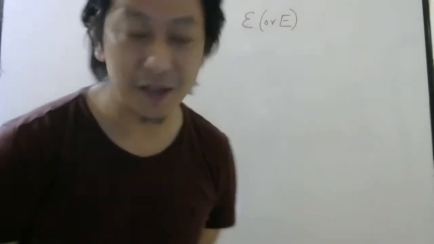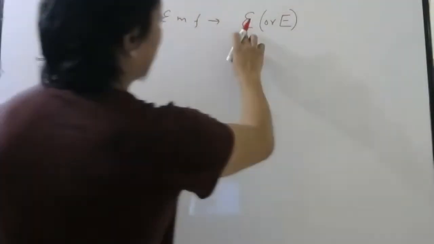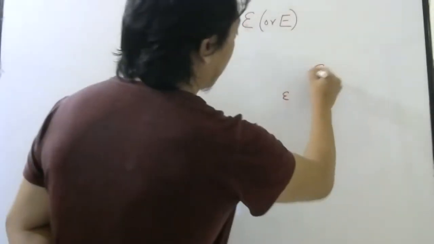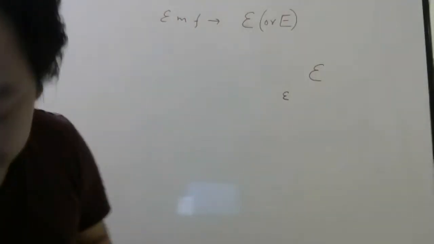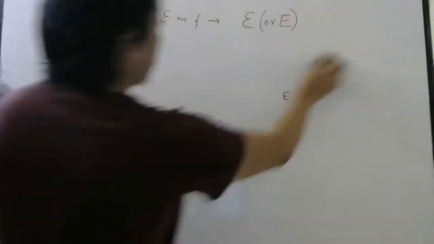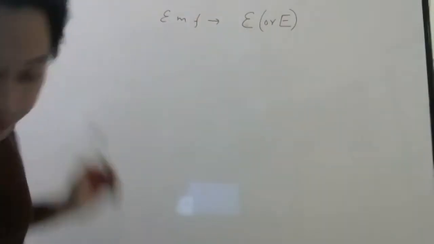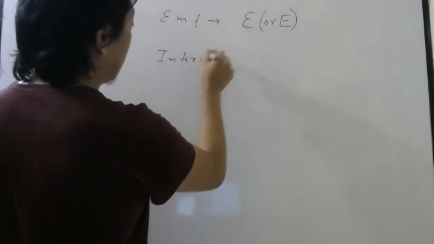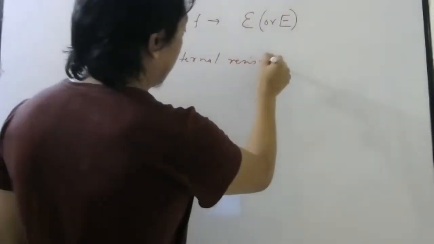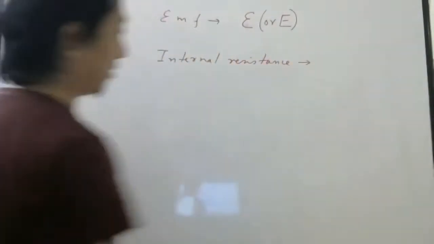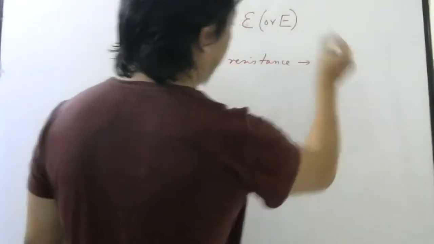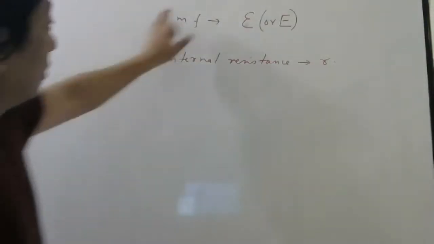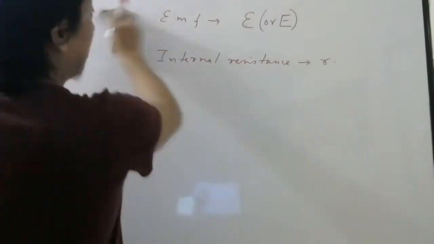Electric field. Okay. So what I will do, I will write not small epsilon, but capital epsilon like this. So big one I will write. So that is EMF. This symbol I will use for EMF, and for internal resistance of any battery or cell, I will write small r. So now, after knowing these symbols, let us discuss